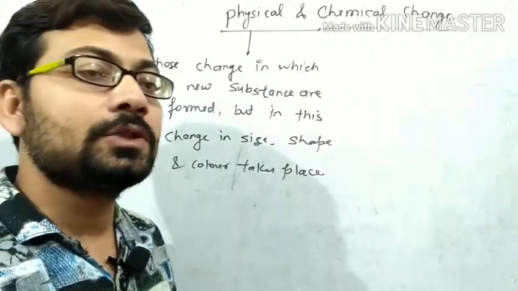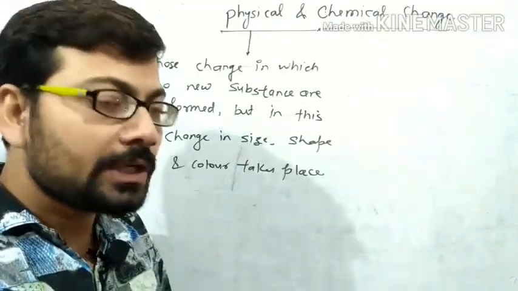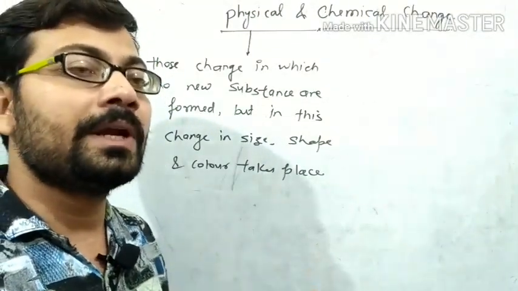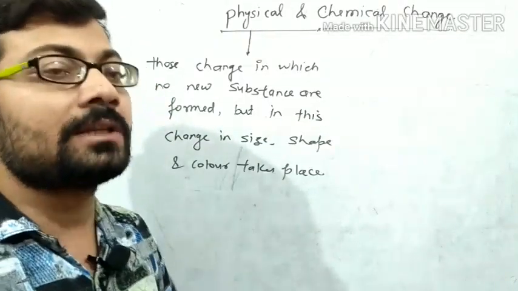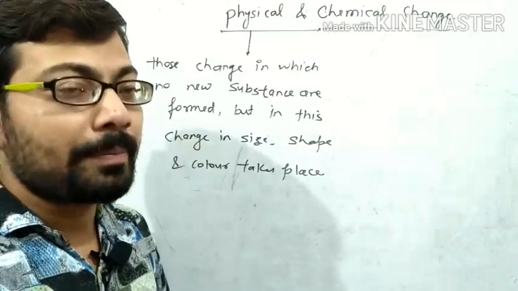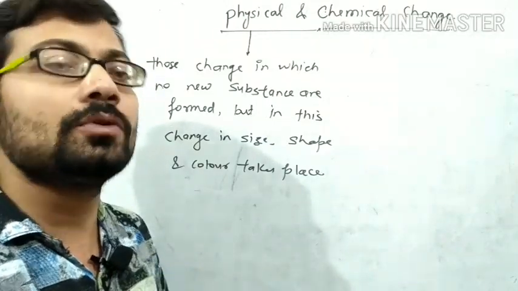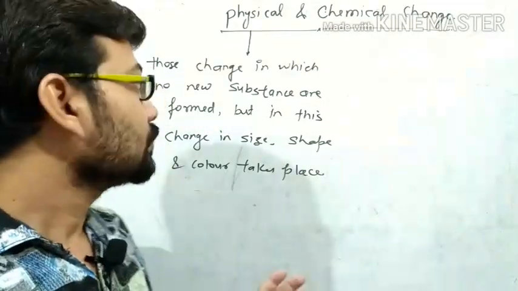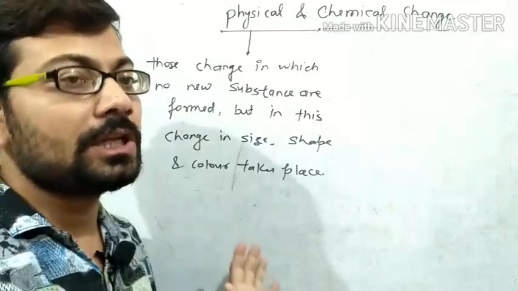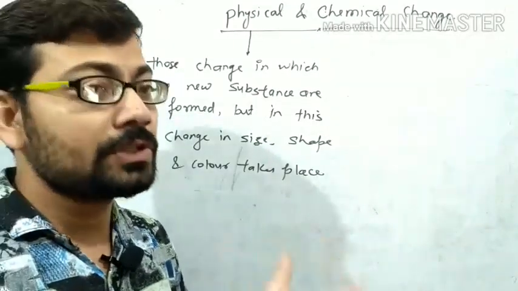Like, as you have some papers and you crumple them and then you again obtain a spread paper, right? So this is a physical change. When you tear the paper, this is also a physical change. No new substance is formed, right? Exactly. So these are the physical changes. Some examples related with the physical change.